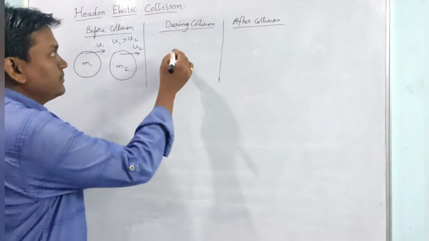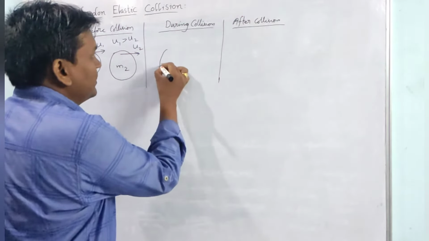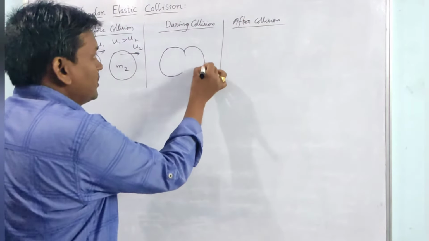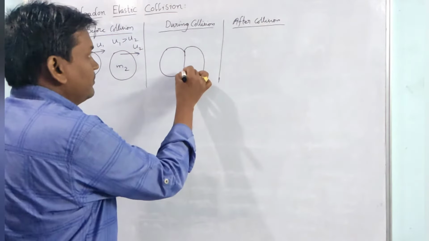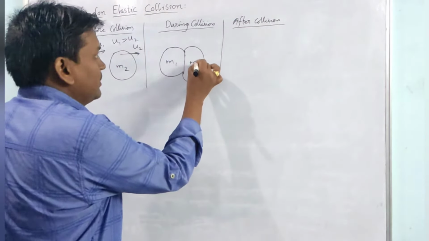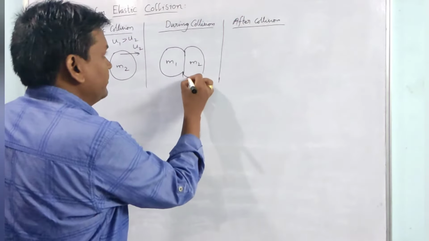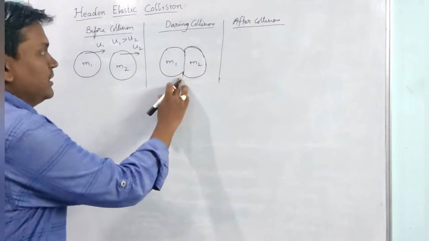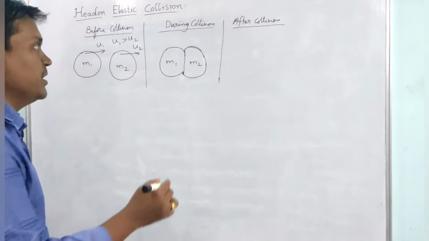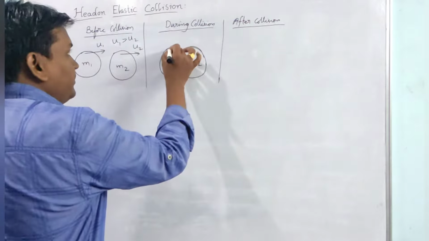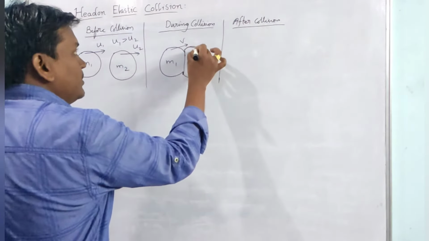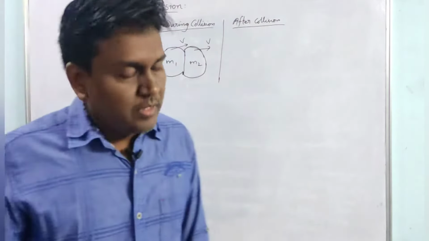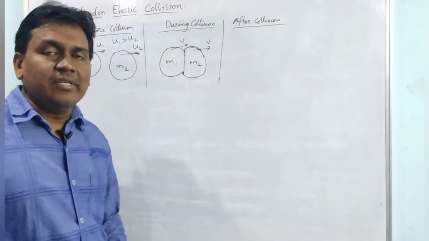So during collision, what happens? There will be a collision among the two masses, m1 and m2. During collision both will have the same velocity v. And how much time will this collision take?